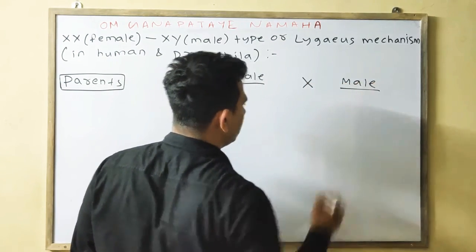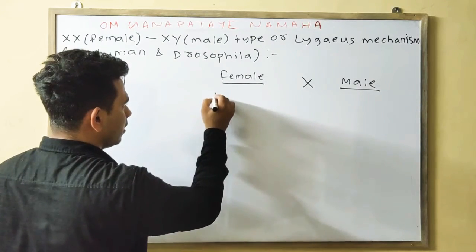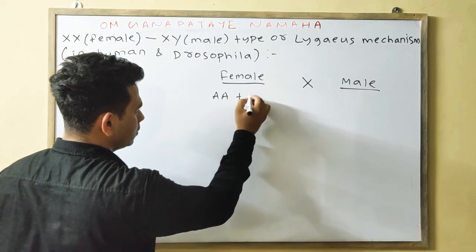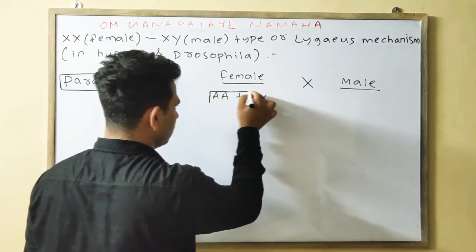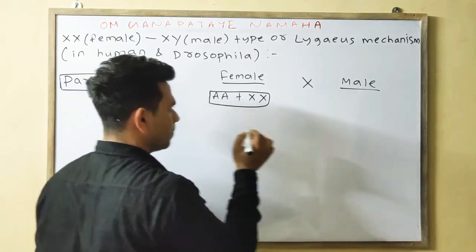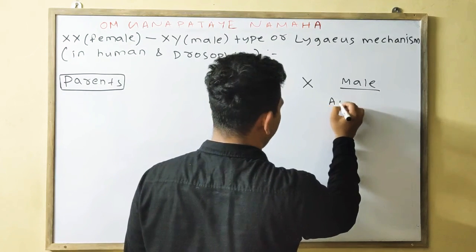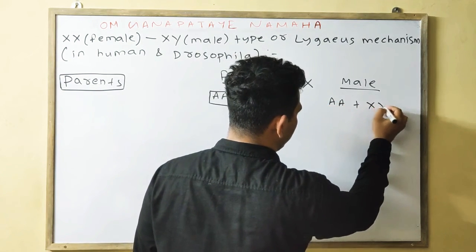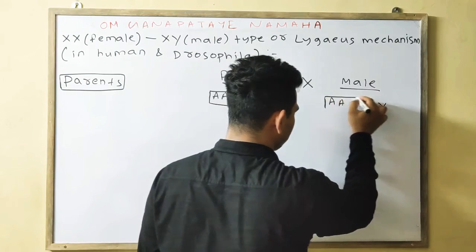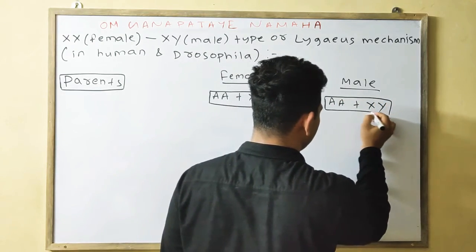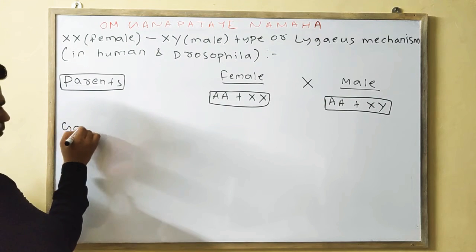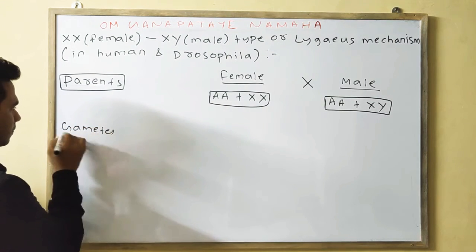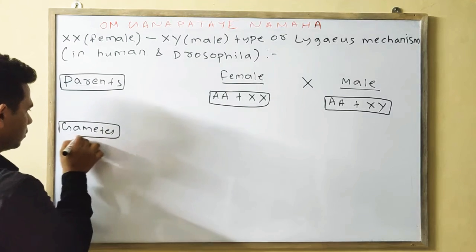You know already, female means AA plus XX, homogametic. In the male case, AA plus XY. Next you give the gametes. What are the gametes formed? Put them in a box.